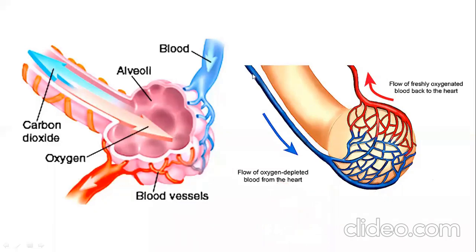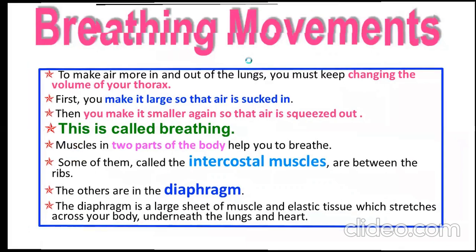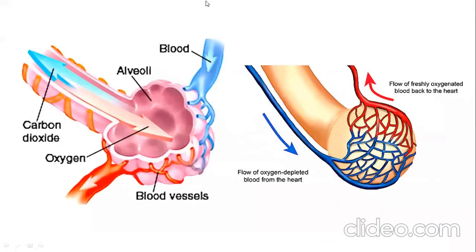You can see here, boys, this is the pulmonary artery bringing deoxygenated blood. You can check this arrow. And this one later on converts into capillaries.